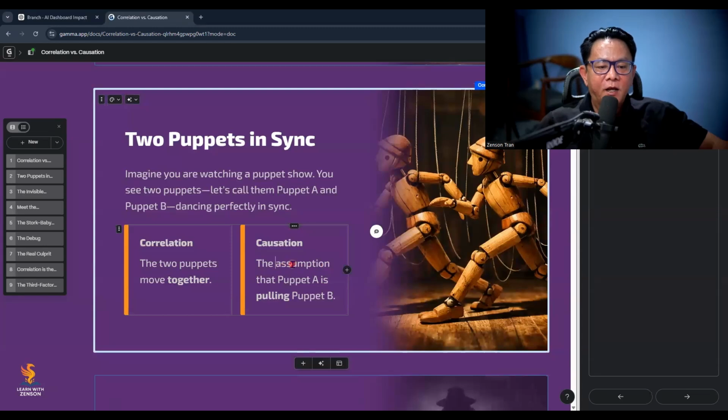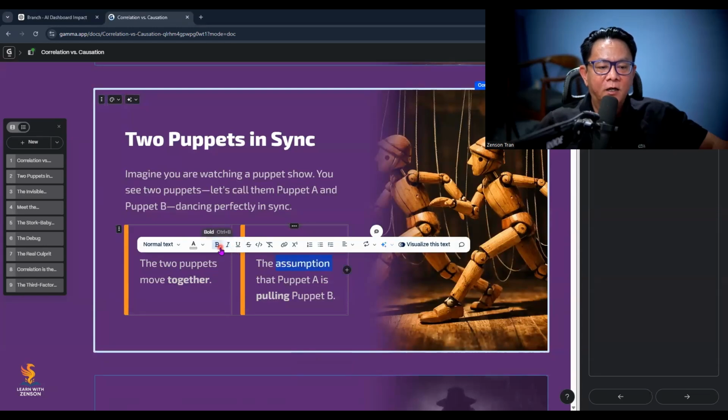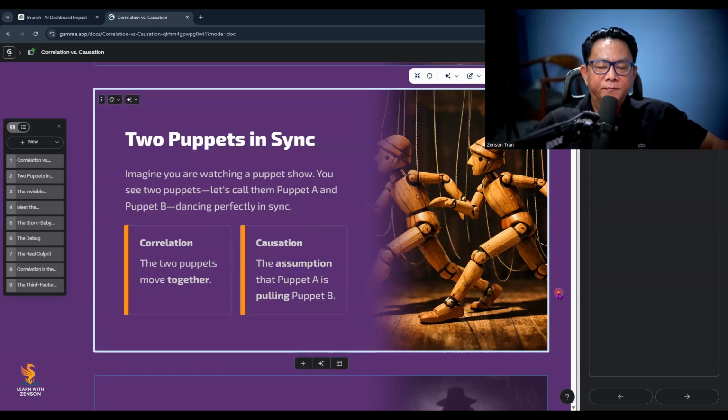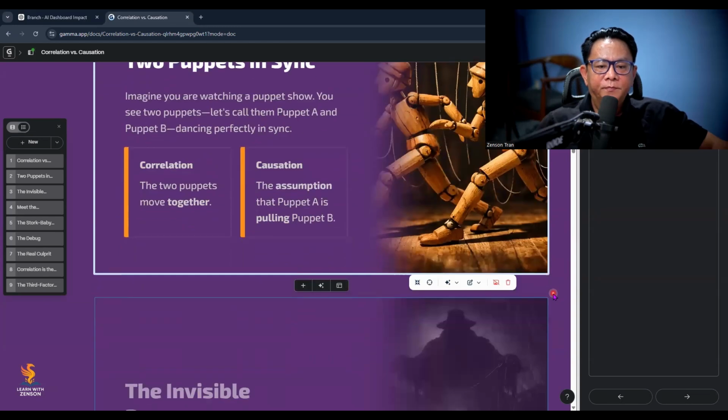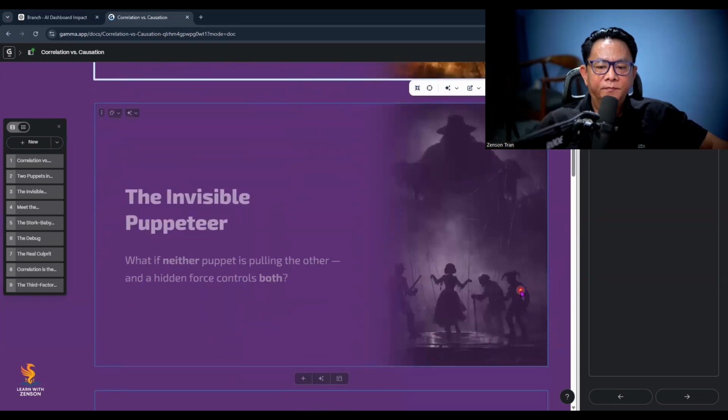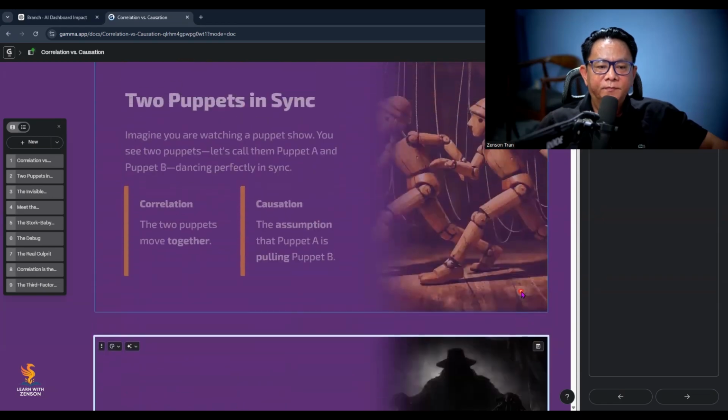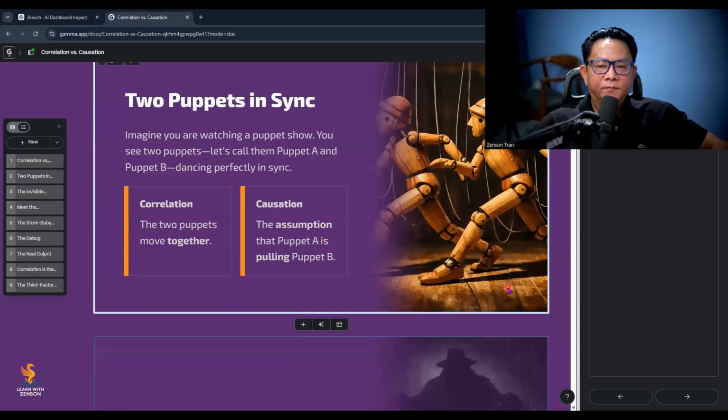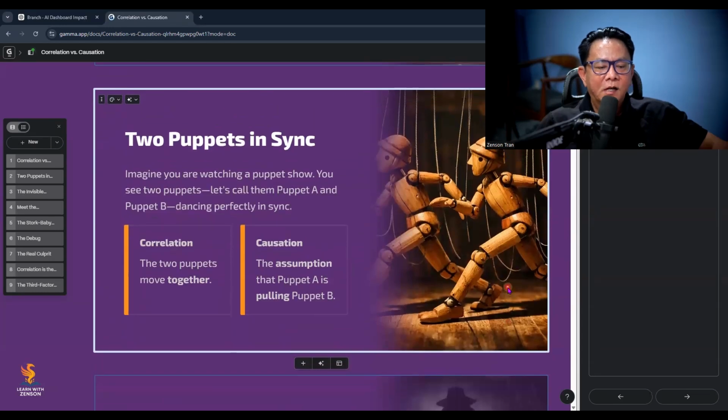Professor Mai, help our learner understand the assumption here. Absolutely. Think of that assumption like seeing one puppet's shadow and guessing the whole story. But behind the curtain, maybe a third hand is pulling both strings. So we never assume one puppet caused the other to dance. We look carefully for that hidden puppeteer, or confounder, before claiming causation.